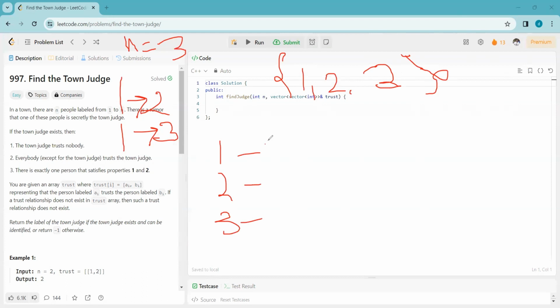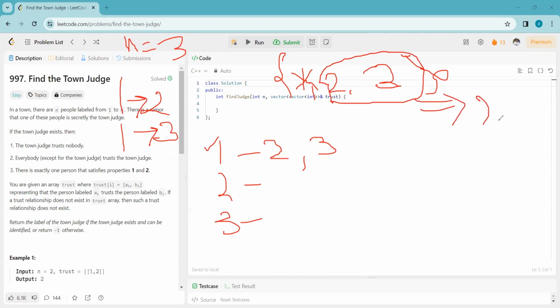Since 1 trusts 2, right there we can say that 1 cannot be a candidate. So 1 is out of the candidate list. 1 trusts 3, so again 1 is out, which we have already marked. Now we will see how many persons remain as candidates. So 2 persons are remaining in the candidate list to be a town judge.